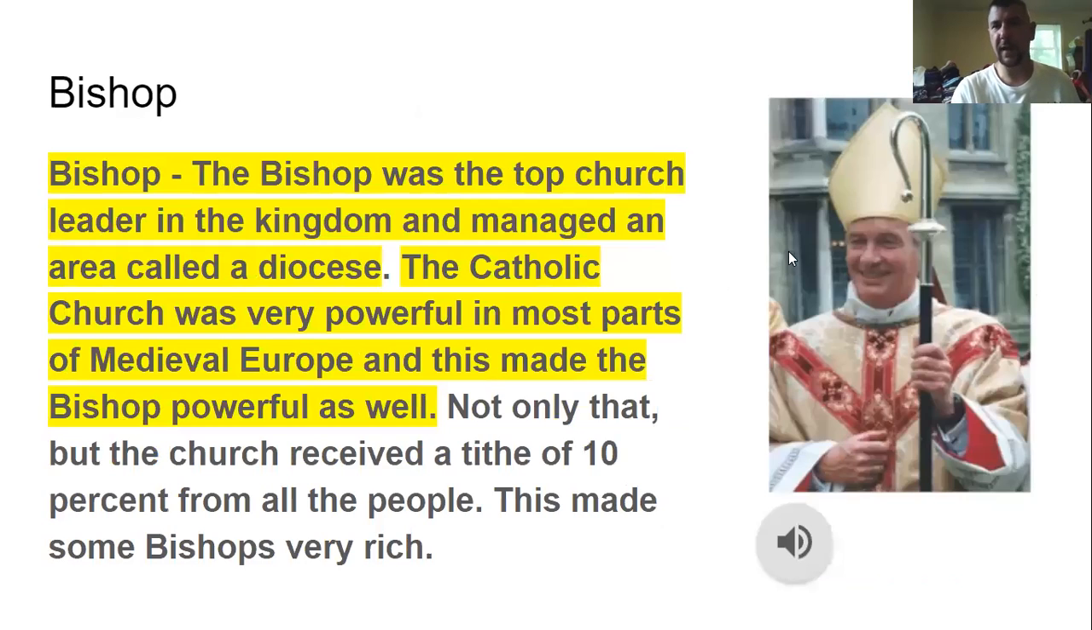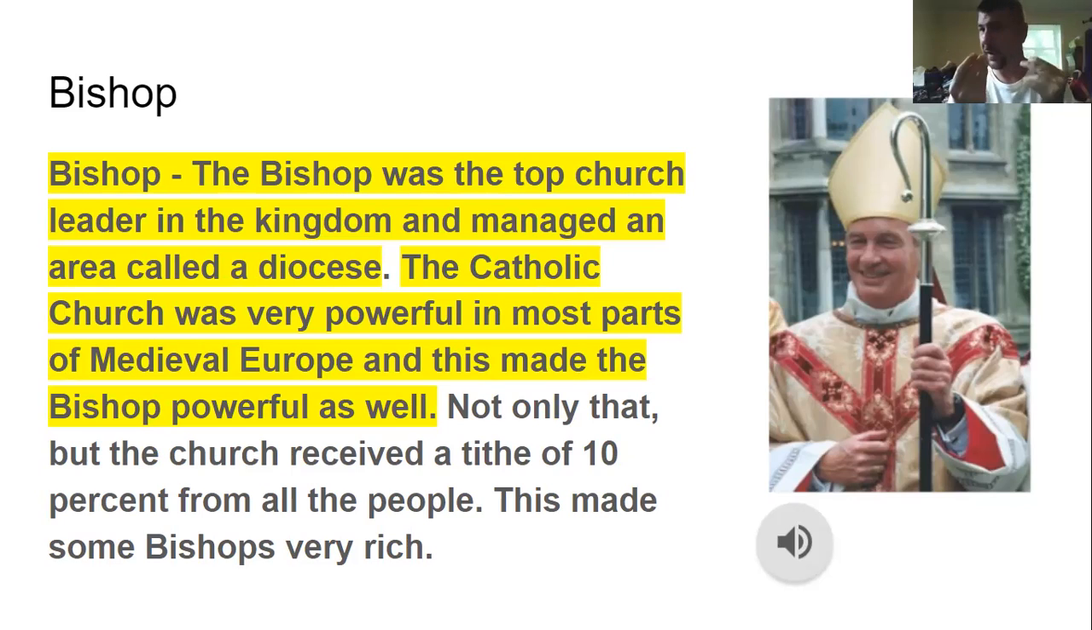All right. Then you had the bishop over here. The bishop was the top guy in the church. Well, the church was very powerful at the time, the Catholic Church, especially during the Middle Ages. And it made the bishop really powerful as well. A lot of times they weren't just powerful, they were rich too, because everybody in the land paid a 10% tithe to the church.